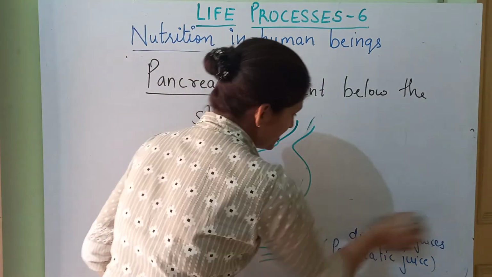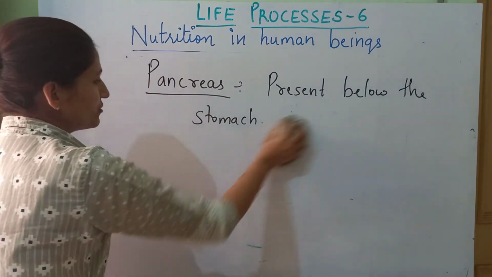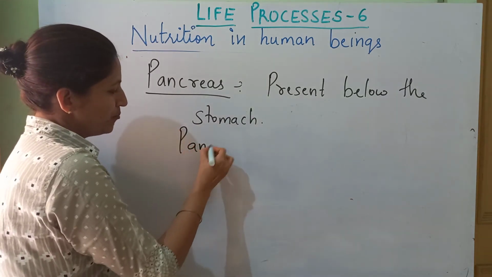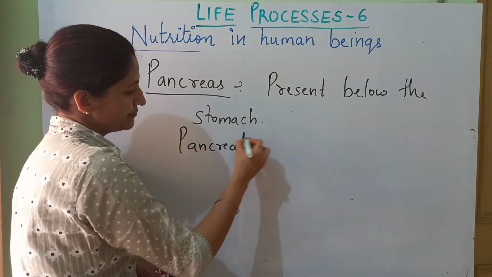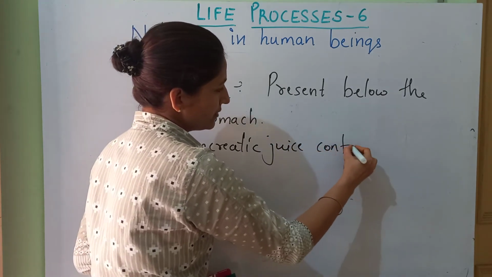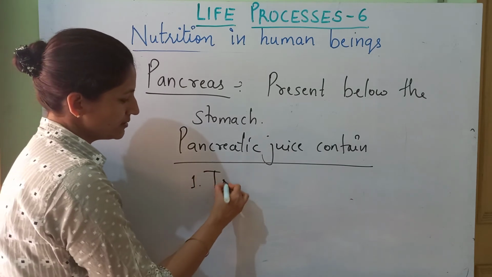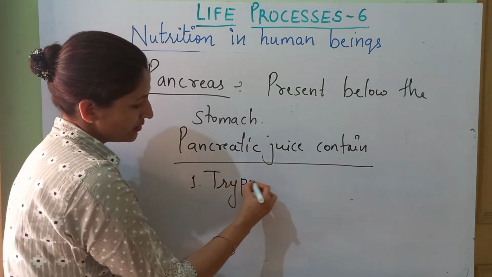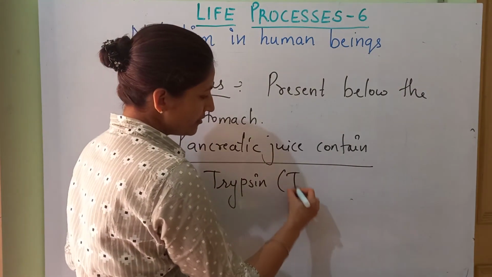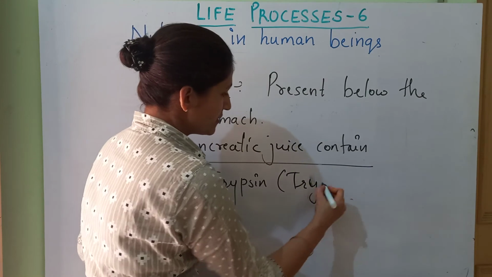So as I have told you कि हर तरीके के enzymes present है यहाँ पे. The one we are going to talk about is, pancreatic juice contains one, trypsin. Okay, this is the active form. Inactive form जिसमें वो secrete होता है that is trypsinogen.